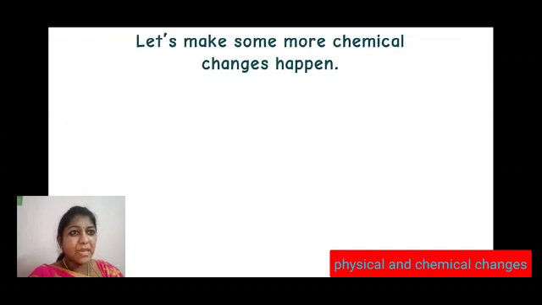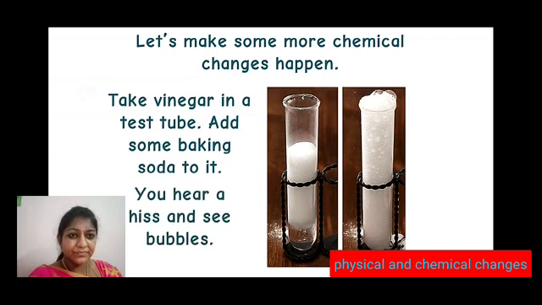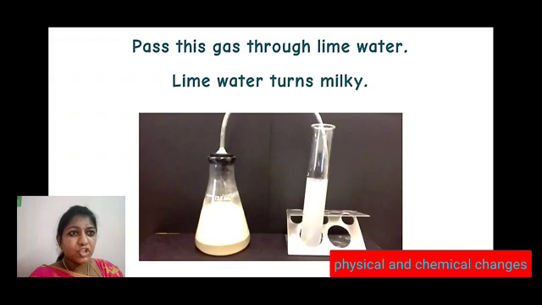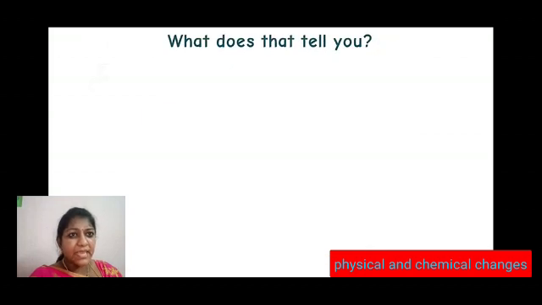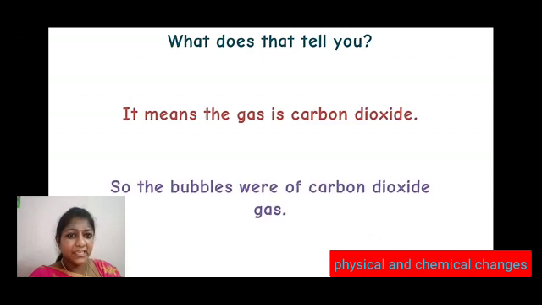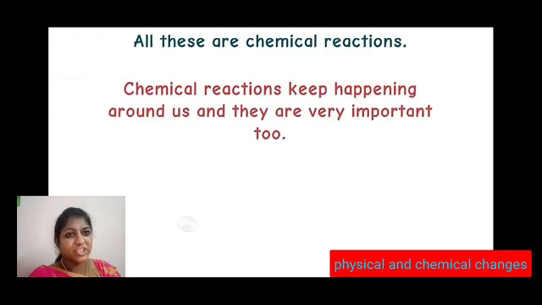Let's make some more chemical change happen. Take vinegar in a test tube. Add some baking soda to it. You hear a hissing sound and see bubbles formed. Pass this gas through lime water. Lime water turns milky. What does that tell you? It means the gas is carbon dioxide. So the bubbles were of carbon dioxide gas. All these are chemical reactions.